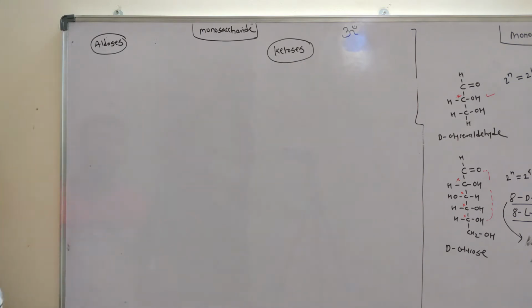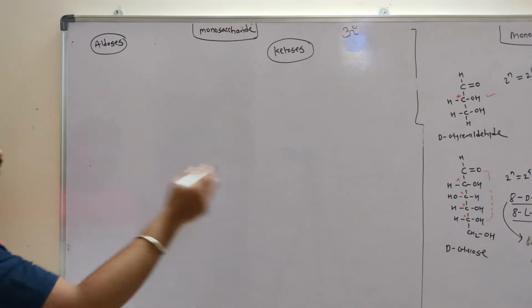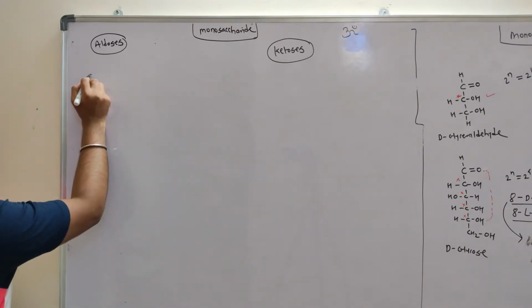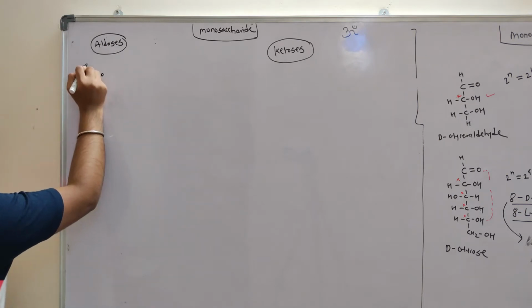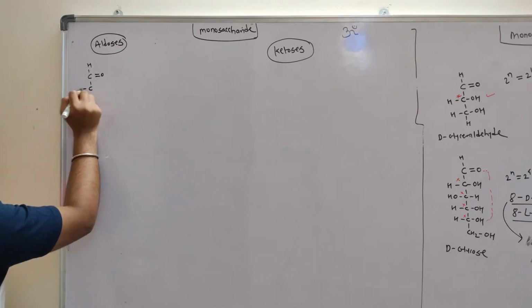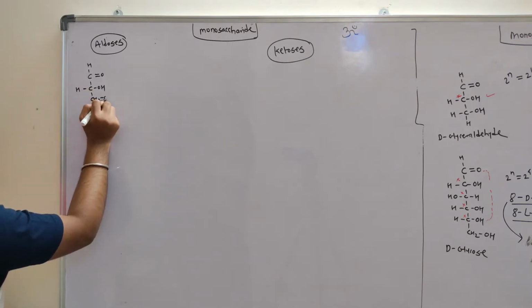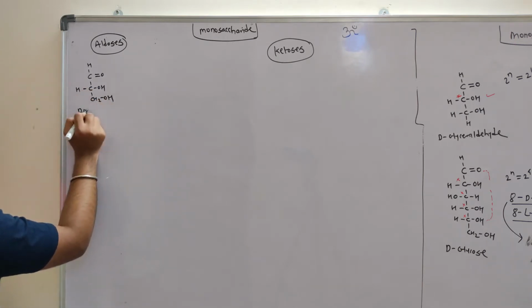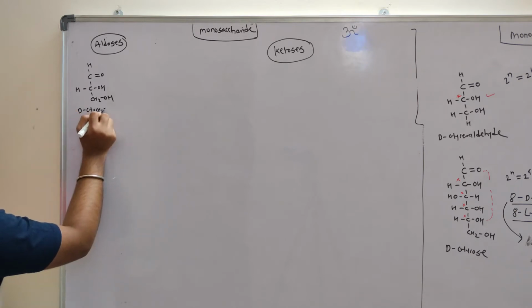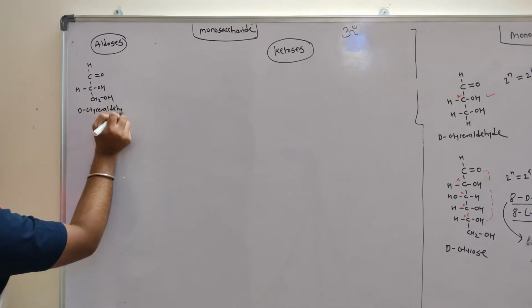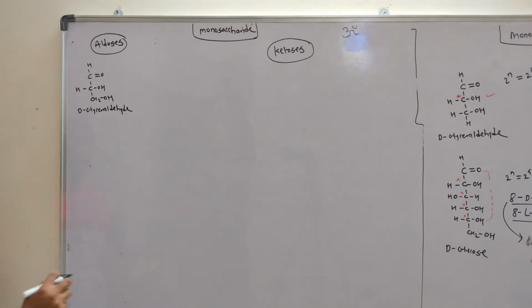In aldoses we have the simple glyceraldehyde, this is D-glyceraldehyde.